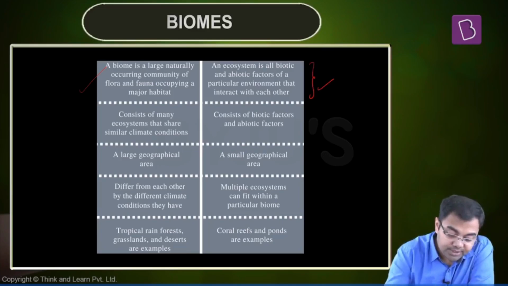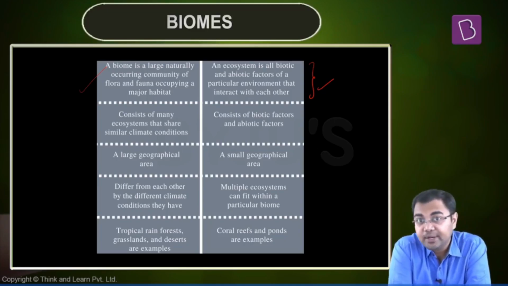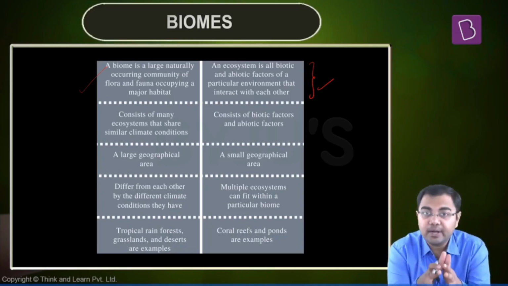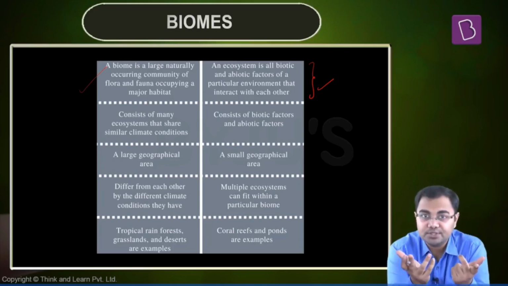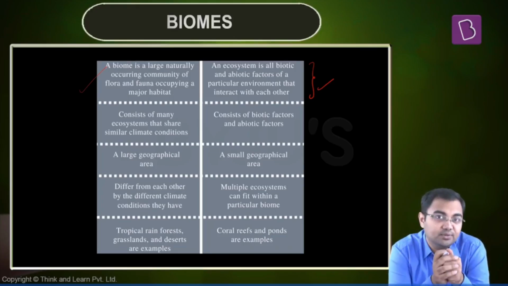An ecosystem is an interaction between the biotic and the abiotic factors in a given region. So in a given biome, you can have different ecosystems. For example, a pond can be called an ecosystem. A tree can be called an ecosystem.